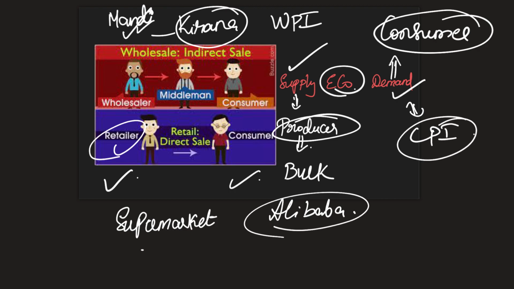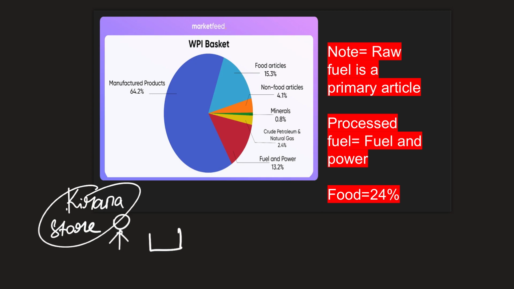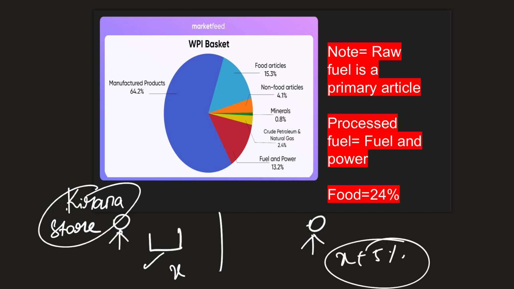What is the difference? Let us understand. Let us imagine a kirana store owner goes to a local mandi with a basket in his hand and procures certain goods to sell to the people in his area. Now, the next year, the same person finds that the basket which cost him, say, X rupees the previous year has actually cost him X plus, let's say, 5% more. This 5% more is generally considered to be the wholesale price index. Now, what is put in this basket is really important for us to understand the perspective of the government and why these two metrics are measured.